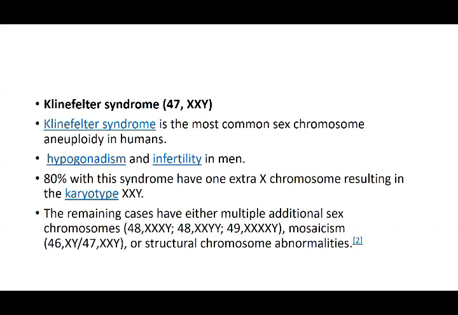Hypogonadism and infertility in men. It is seen in men. 80% with this syndrome have one extra X chromosome resulting in the karyotype XXY. So a male has to be XY, but in this one there is an extra X, so you should expect a Barr body to be positive. The other cases in the sex chromosomes can have all sorts of pictures, or structural abnormalities can be there. So the commonest sex chromosome aneuploidy is Klinefelter syndrome, which shows you an extra X.